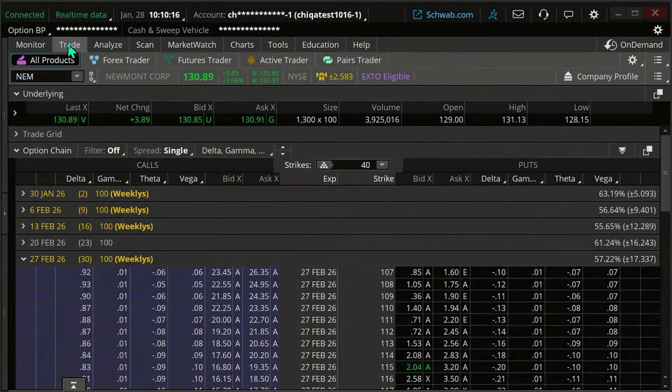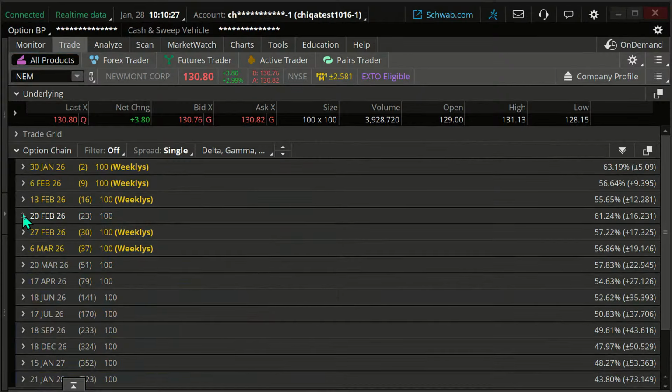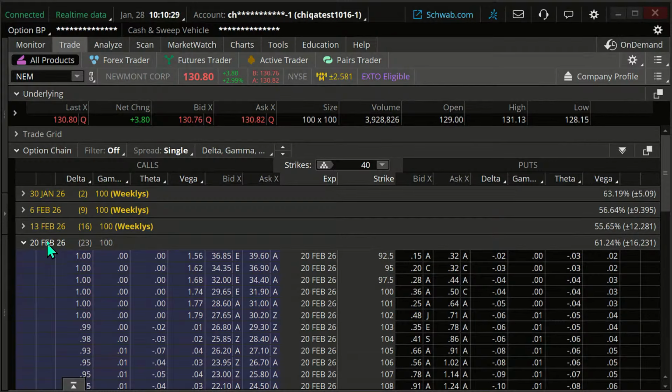But let's do this. Let's go to trade, and let's look at it for a short put vertical. So I'm going to look at the puts, which are on the right side of the page. I'm just going to go out to the 23rd. Now, you'll notice this is a day after earnings, but I'm not going to hold this all the way to expiration. So don't fret. Even though I'm saying I'm going to get out before earnings, and this expiration date is technically a day after earnings, that's okay.